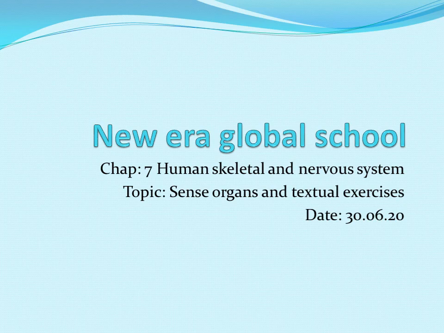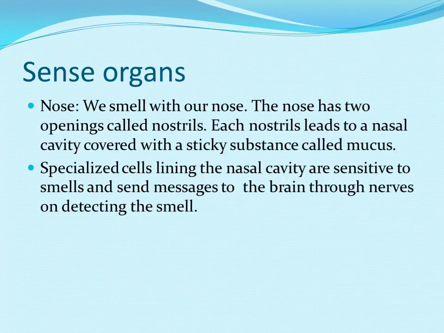So, we are discussing our human skeletal and nervous system. Today, we will discuss our sense organs and the textual exercise. In sense organs, yesterday we saw eyes and ears, and today we will discuss our nose.